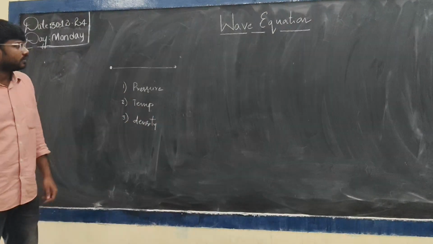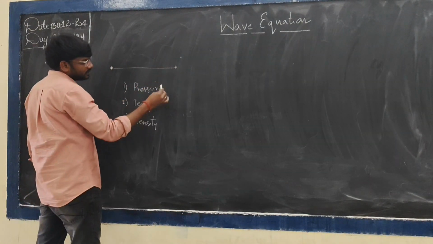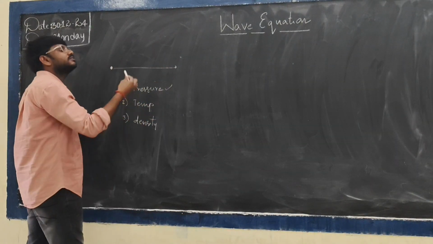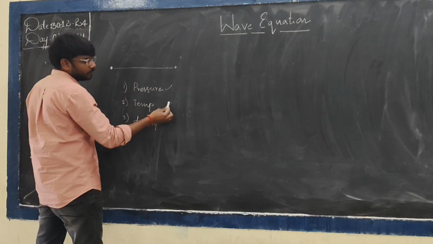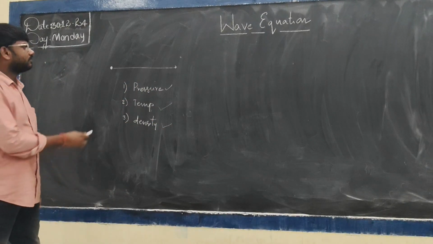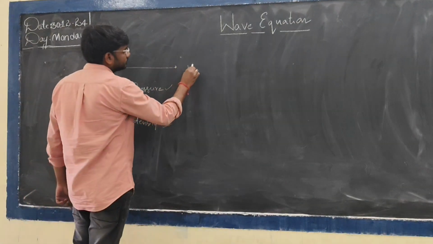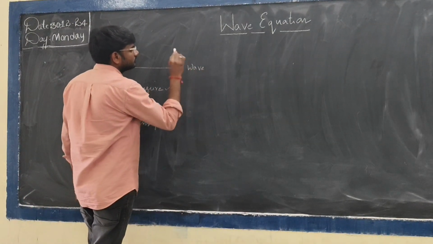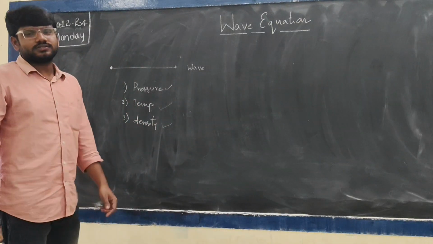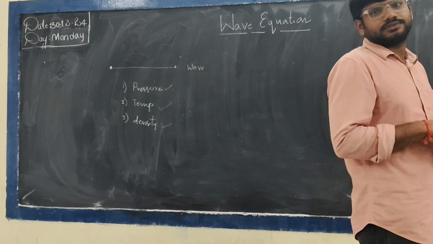That means this disturbance will travel from here to here if there is a change or difference in pressure, or difference in temperature, or difference in density. Then energy will be transferred from this point to this point. That is actually called a wave. Now, in this class, we are going to express the wave in mathematical terms.